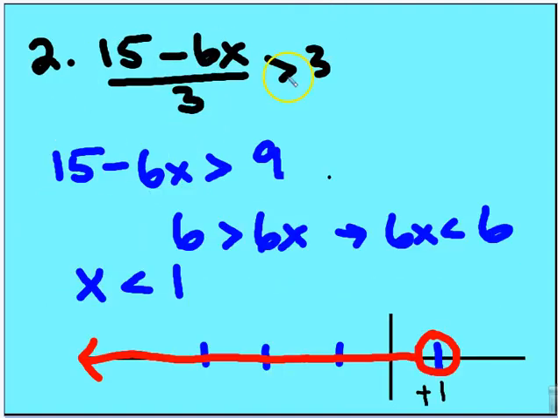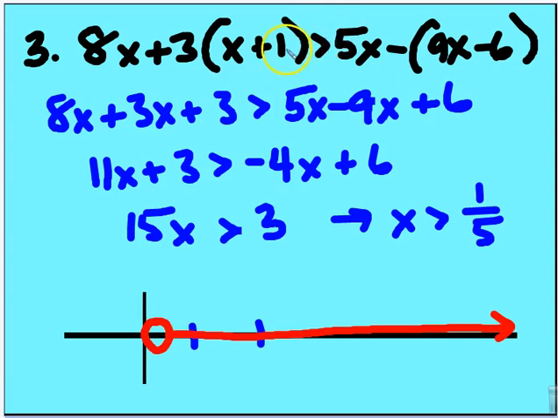All right, next two. 15 minus 6x, divided by 3, is greater than 3. I'm going to multiply both sides by 3. 15 minus 6x is greater than 9. Now I'm going to add 6x and subtract 9. 6x is less than 6. I personally like to write the variable on the left-hand side, so 6x is less than 6 looking this way. Divide both sides by 6. x is less than 1. Open circle, shade in everything to the left.